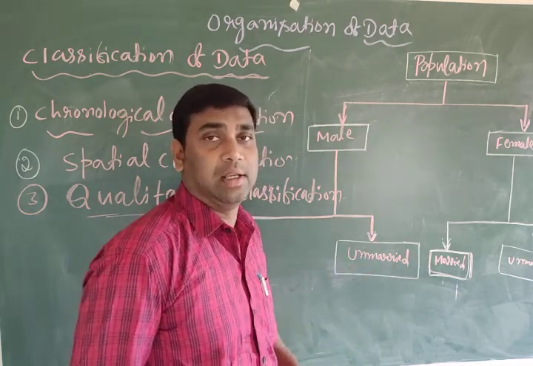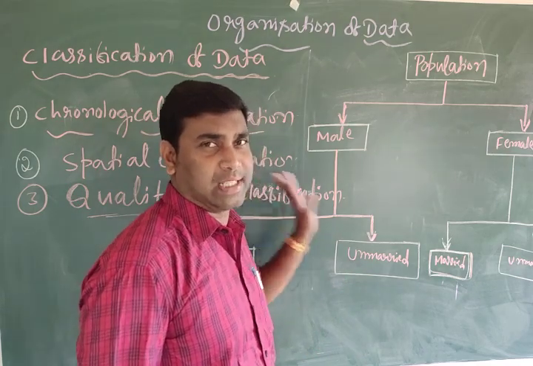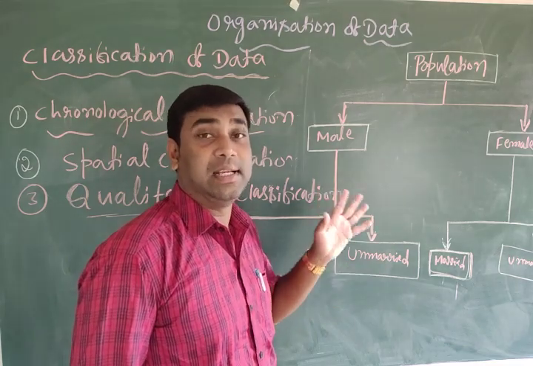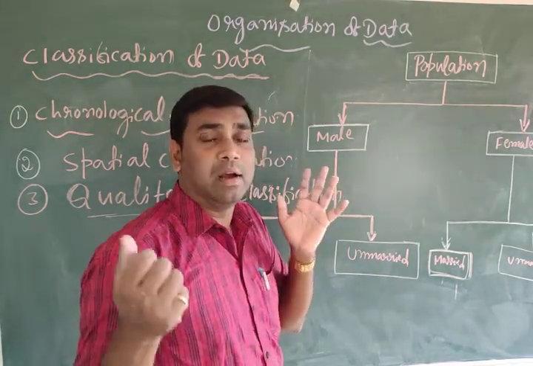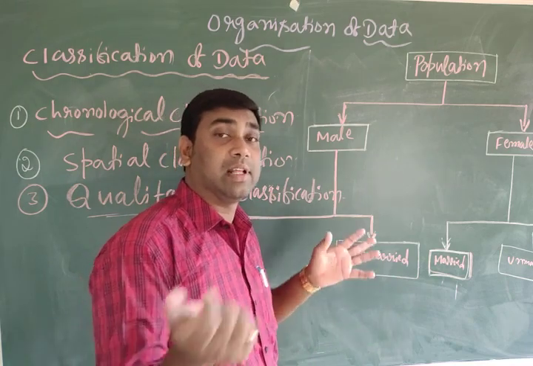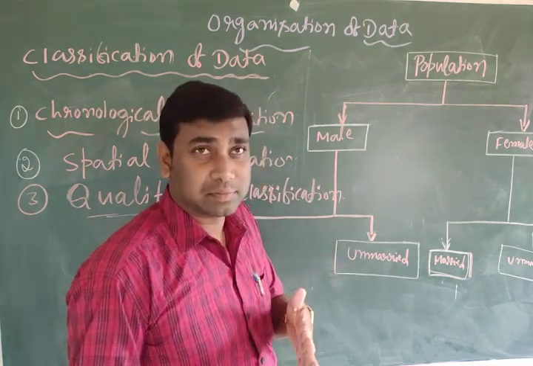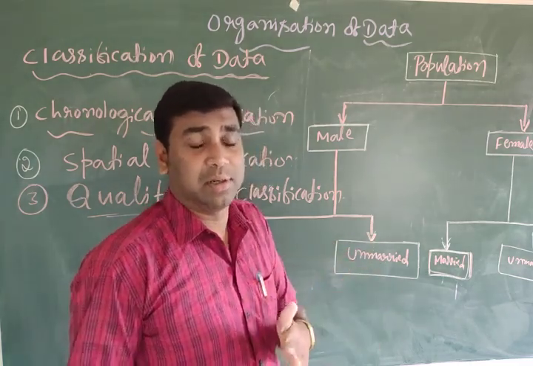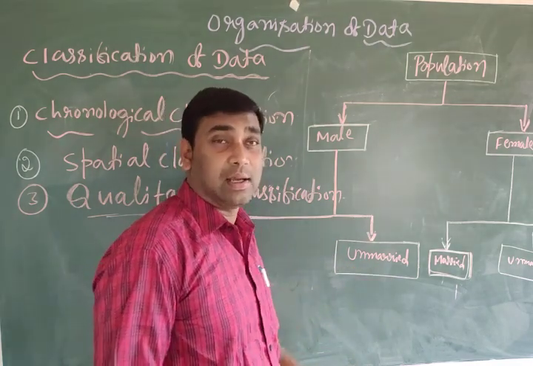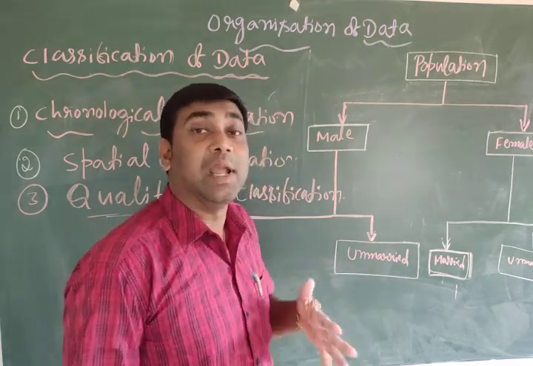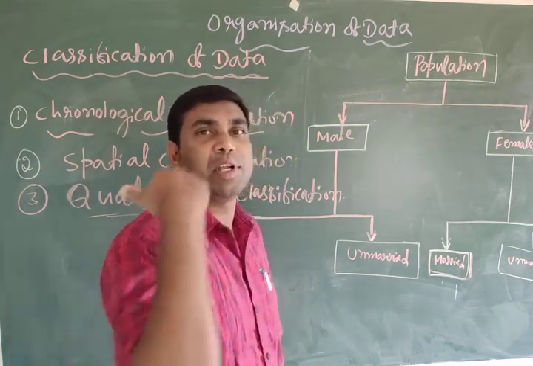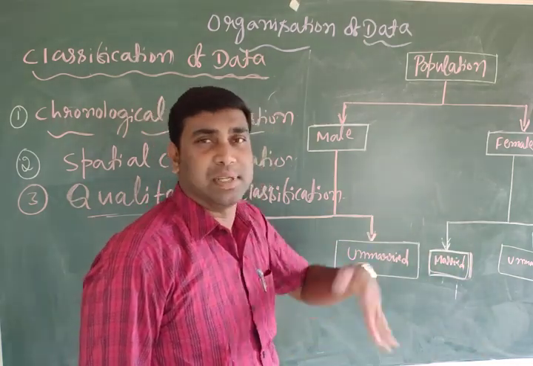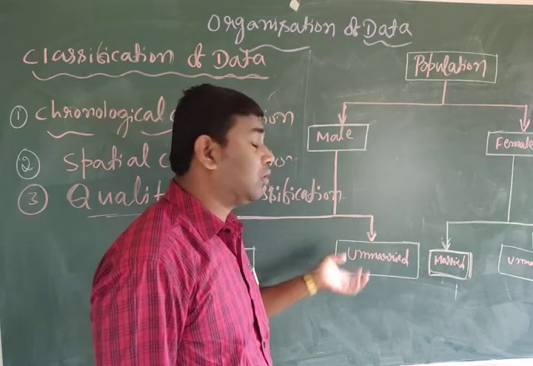For example, nationality, like Indian; religion, like Hindu, Muslim, Christian; marital status, like married or unmarried; gender, male or female. It is not possible to express gender directly. It is either male or female, either presence or absence.